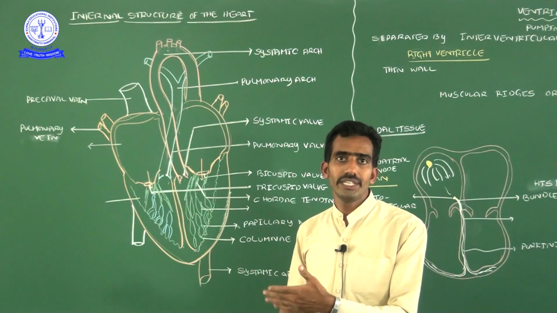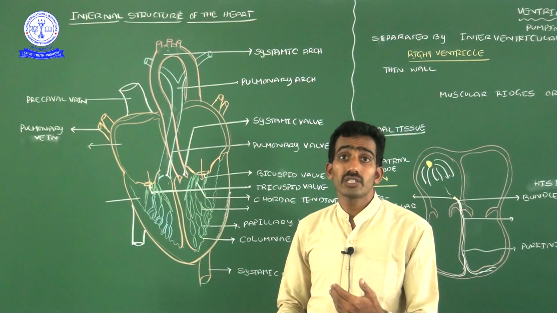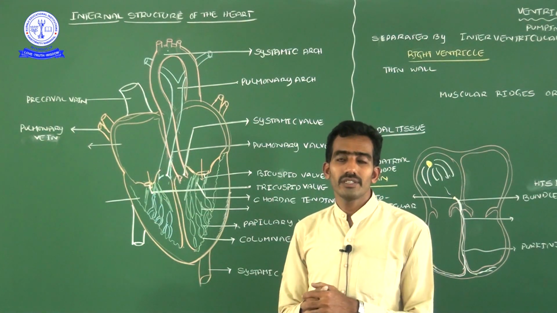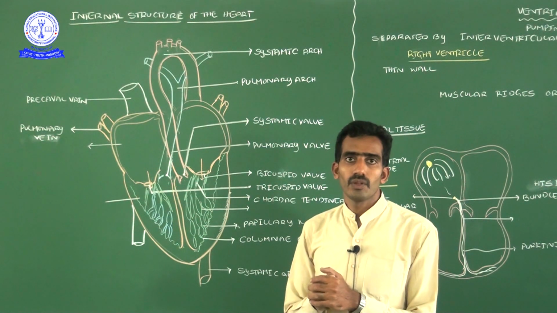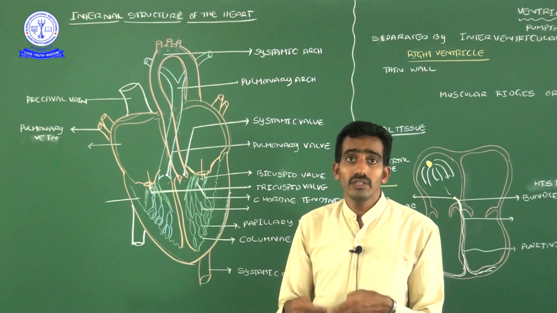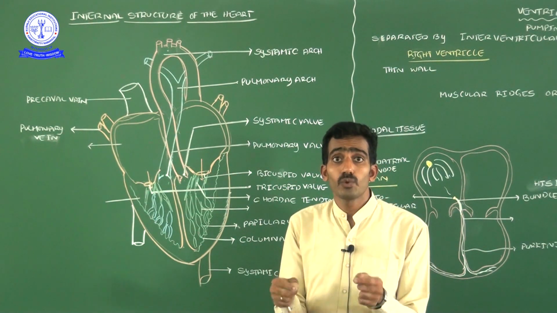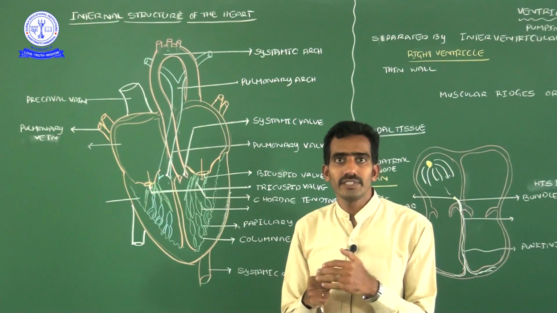Previously, in some of the videos, we already discussed the heart structure, that is, the external structure. After the external structure, we discussed the atrial functions. What is the four-chambered heart, the upper chambers are atriums, the atrium functions, and what blood vessels open into the individual atrium chambers, that we have seen.